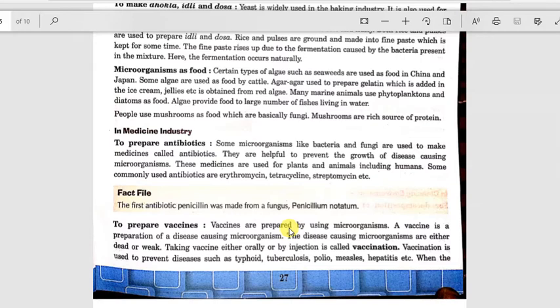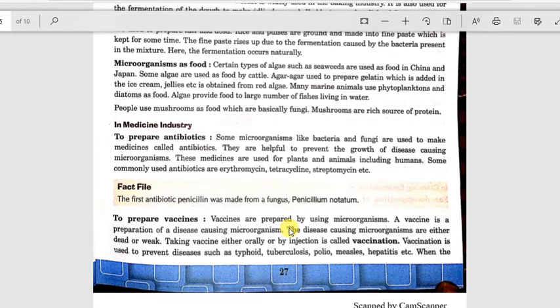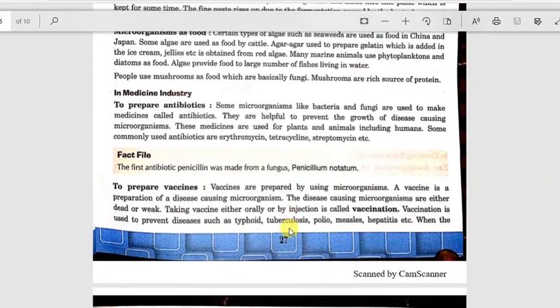So algae is also useful. Algae is used in making ice cream and jellies, and which algae is used? Agar-agar is used. Many marine animals use phytoplankton and diatoms as food. Algae provide food to a large number of fishes living in water, and in turn fishes are eaten by big fishes. So algae is also used as food. Some people use mushroom as food, which is basically fungi. Mushrooms are rich sources of protein. So microorganisms can be directly used as food. Algae and mushroom are commonly used microorganisms.